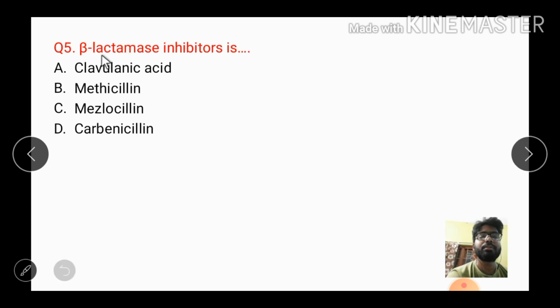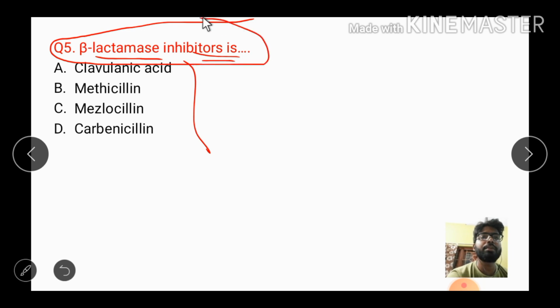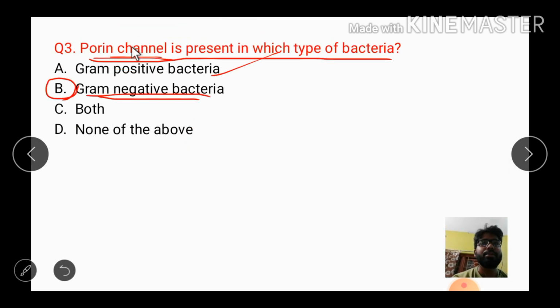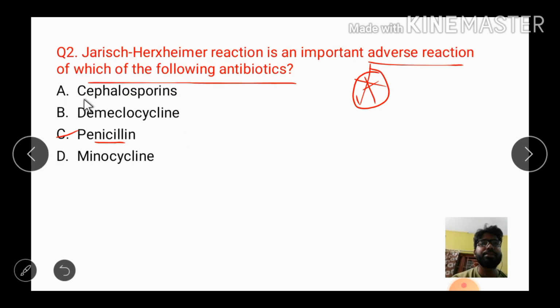Then coming to the fifth question, what is a beta lactamase inhibitor? It's also a direct question coming from your classification section, okay, and the answer will be clavulanic acid. These are direct questions. These are not tricky questions, but the tricky question is the porin channel. The tricky question is the Jarisch-Herxheimer reaction, okay.